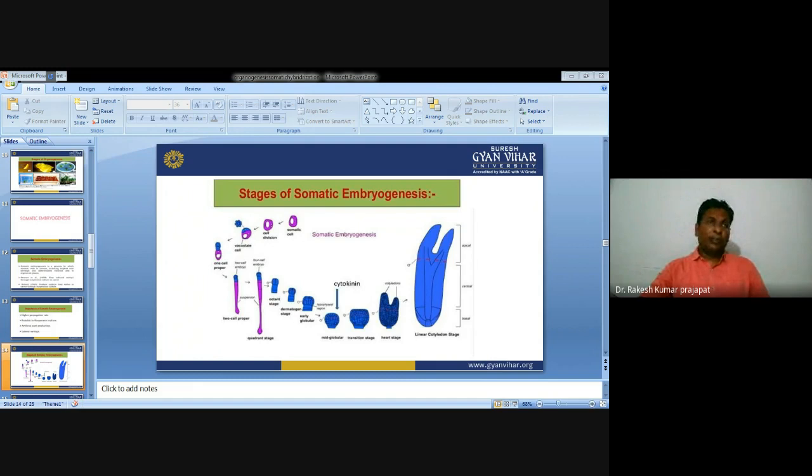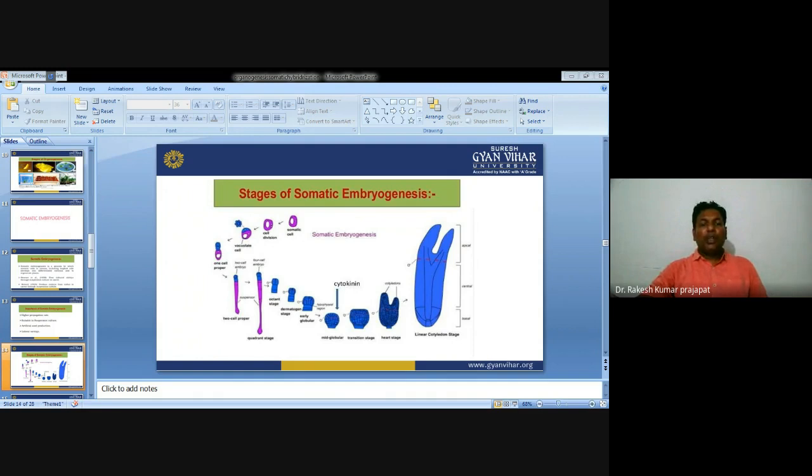The main function of oxygen, if we provide it, is that the cells become competent. Once the cells become competent, the oxygen has to be removed. Now the cells will develop into the somatic embryo. This leads to rapid cell division, which occurs in the cell clusters, leading to the formation of globular stages of the somatic embryo. Later on, the plantlet develops from the globular embryo through heart, cotyledonary, and torpedo-shaped somatic embryo.